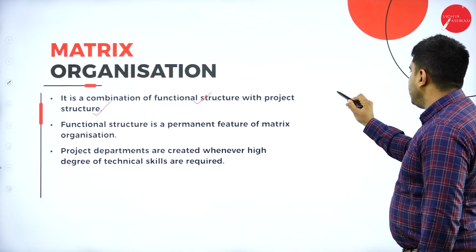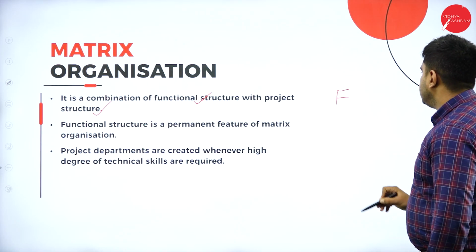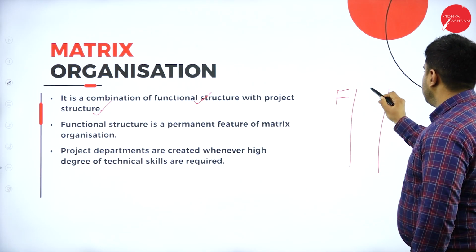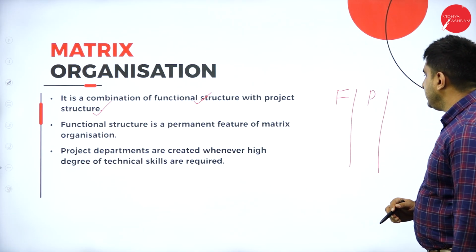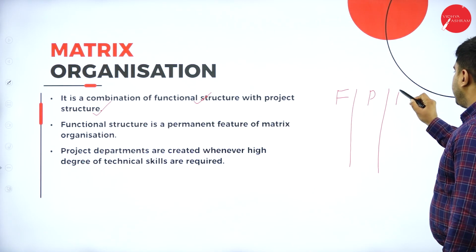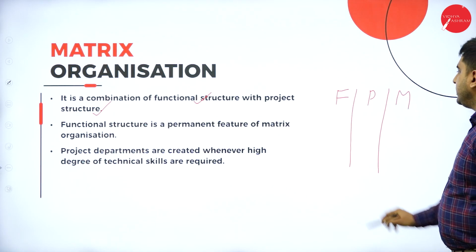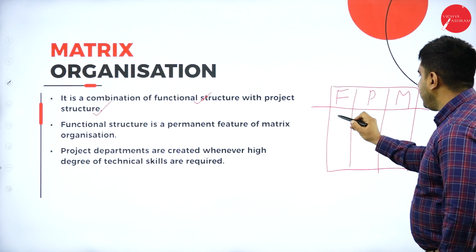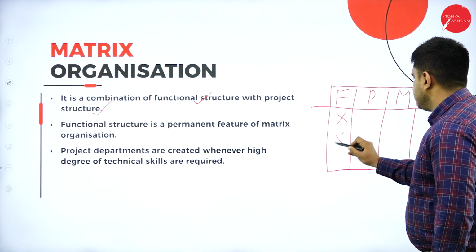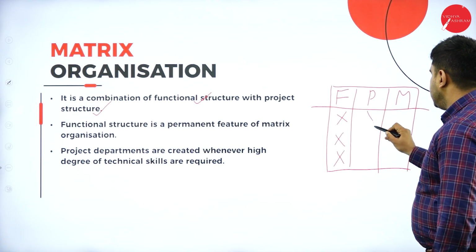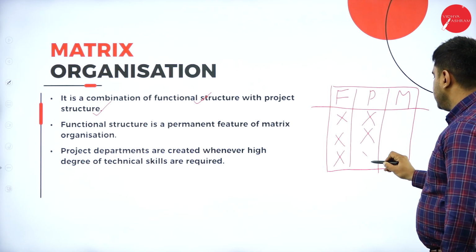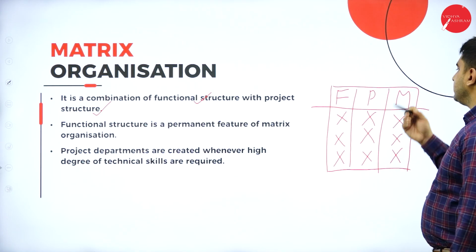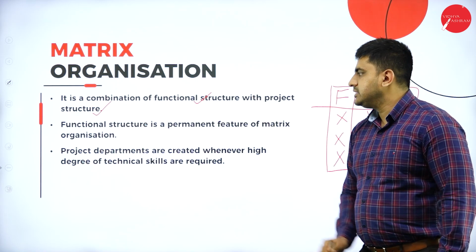For example, this is the finance department, this is the production department, and this is your marketing department. Here, for example, in the finance department, these are the workers. Production department also, these are the workers. So this is basically a functional structure.